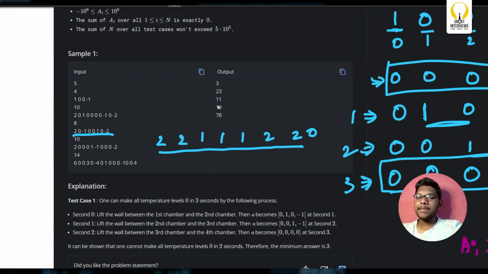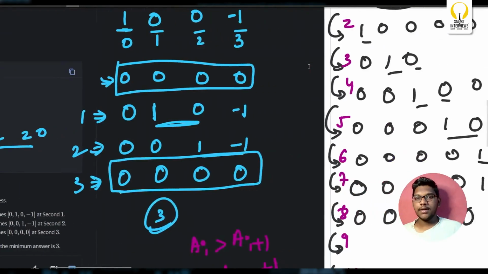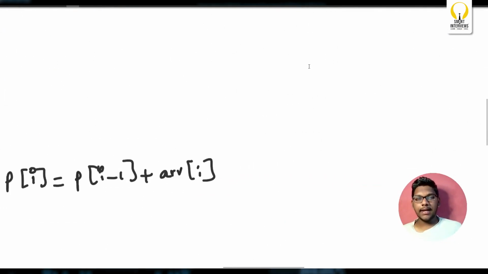We did a simple prefix sum. Will that work here? Think about it. Pause the video and think about it. Okay. So a simple prefix sum will not work. I'll explain this part with a specific test case.